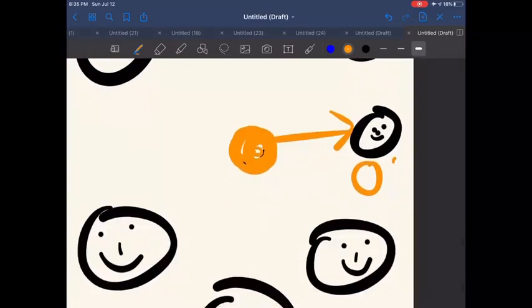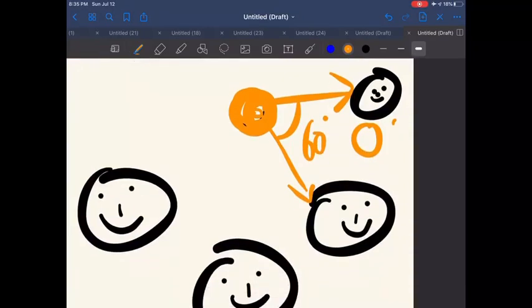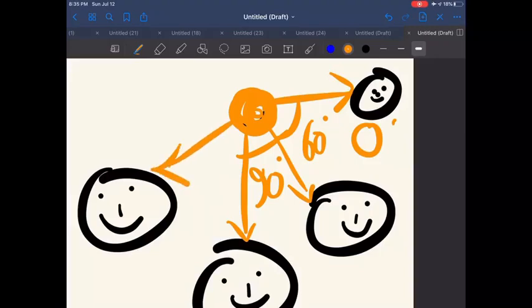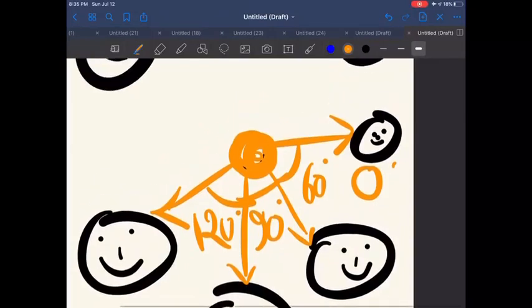Then lead 2 will make an angle of 60 degree with lead 1. Okay, AVF will make 90 degree angle with lead 1. Okay, lead 3 will make 120 degree angle with lead 1.